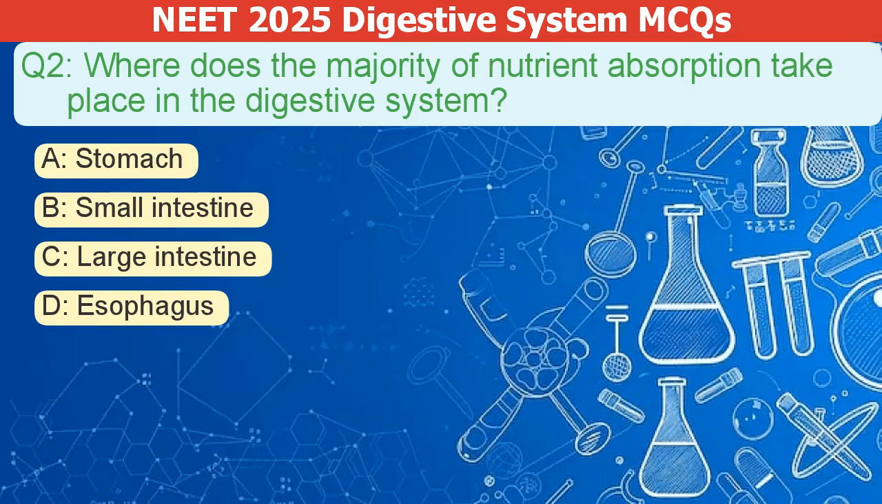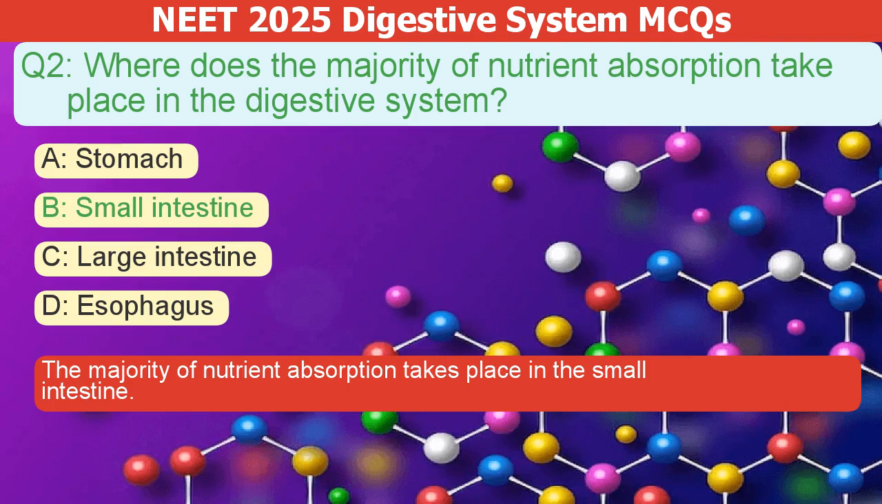Where does most nutrient absorption happen in the digestive system? A. Stomach. B. Small intestine. C. Large intestine. D. Esophagus. The correct answer is B. The majority of nutrient absorption takes place in the small intestine.